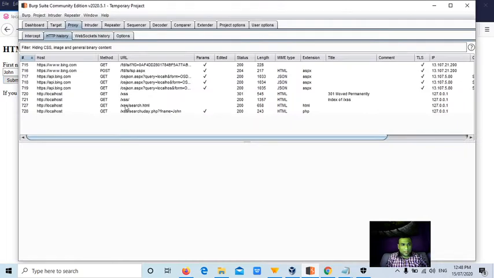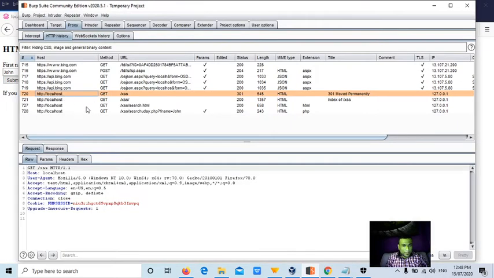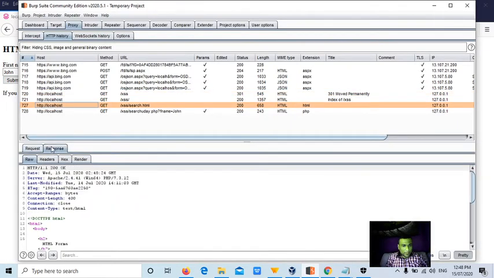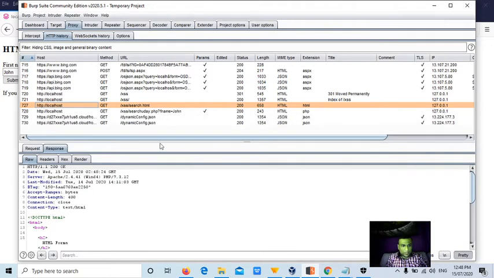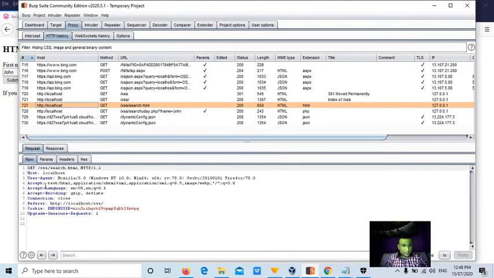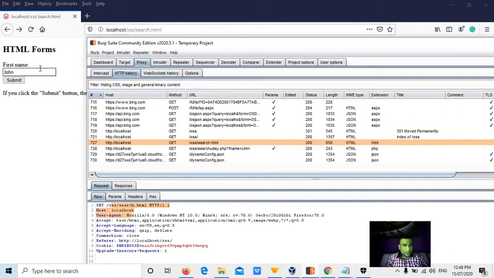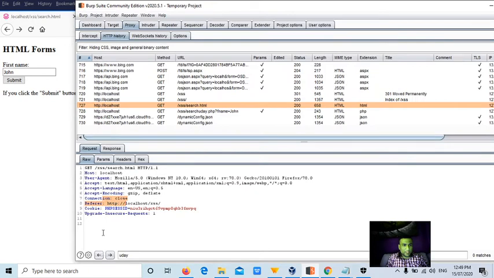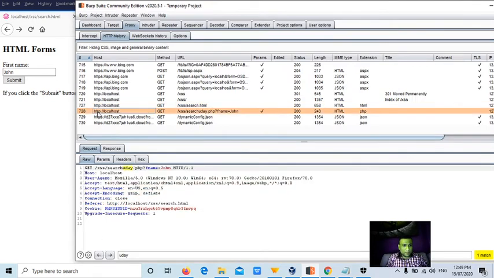Now I'll go to Burp. Yes, in the request, and let's see what it shows within the response. Now take this request, guys, right click. If you look at this particular request, we cannot see the search word which we sent, Uday, though we entered Uday here. So what I'm trying to say is that we cannot see the request parameters here, so we cannot use this request for the repeater.